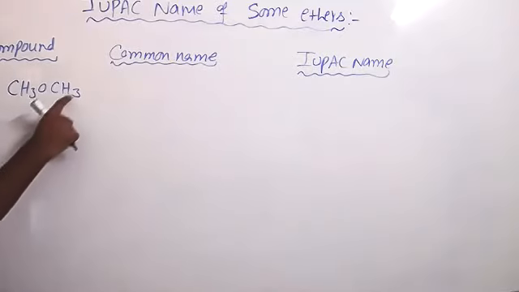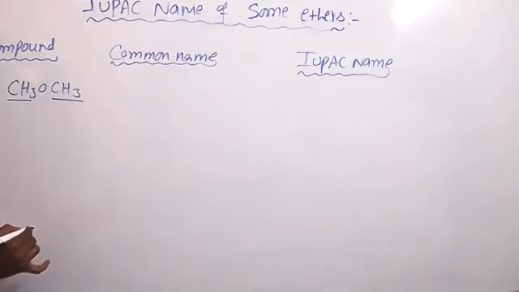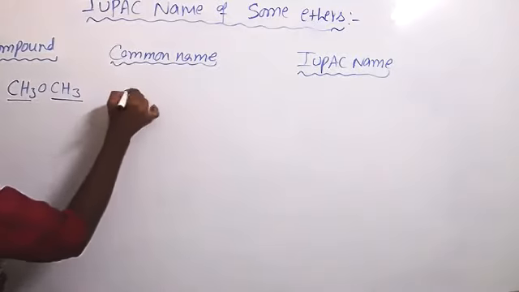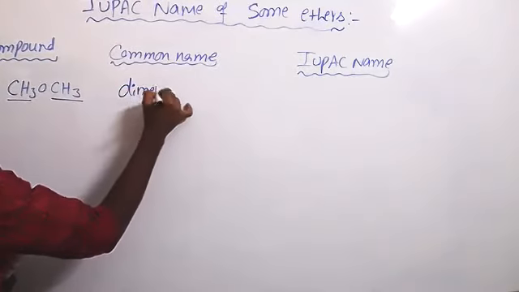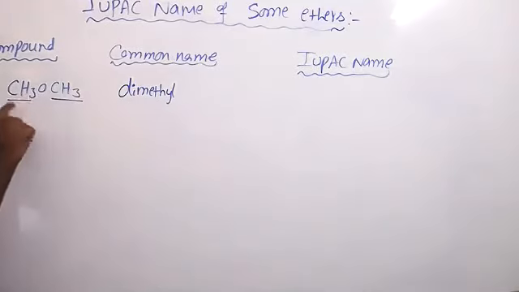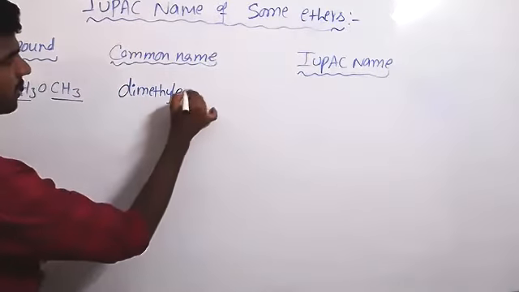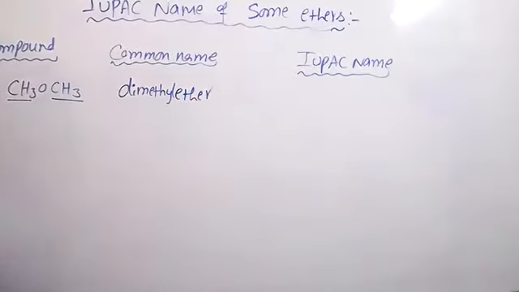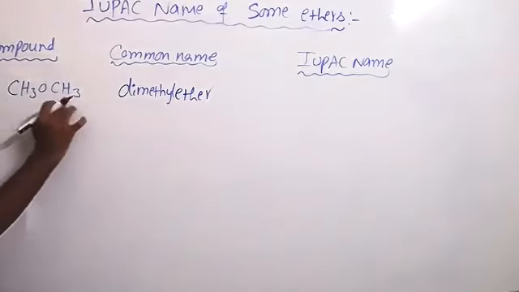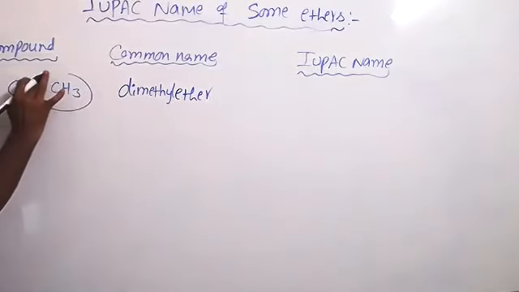Okay, see here, I have to write the common name. This is methyl. This is also methyl. So write dimethyl. And the functional group here is ether, ROR, ether, no? So dimethyl ether. This is the common name. Then the IUPAC name. So this is methane and oxygen. So methoxy, you call it methoxy.